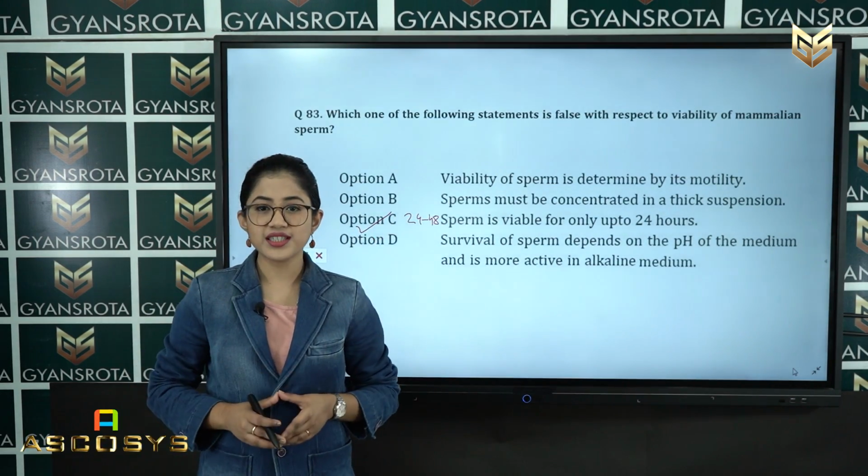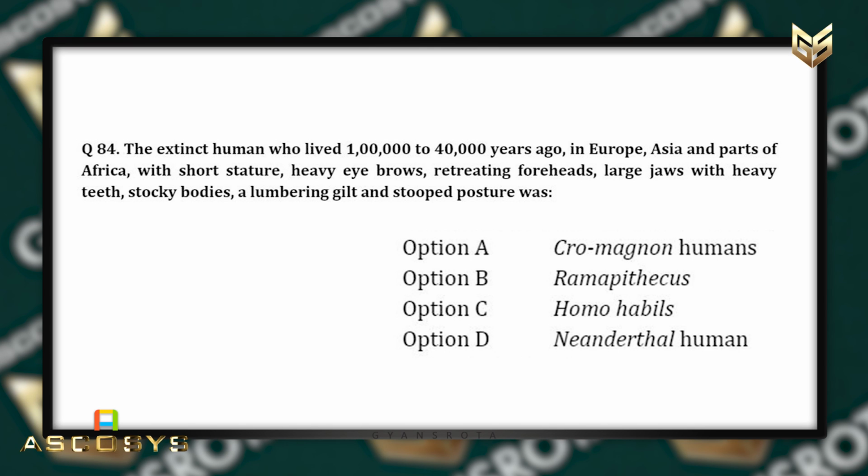Now let's see the next question, that is question number 84. The extinct human who lived 1 lakh to 40,000 years ago in Europe, Asia and parts of Africa with short stature, heavy eyebrows, retreating foreheads, large jaws with heavy teeth, stocky bodies, a lumbering gait and stooped posture was option A, Cro-Magnon humans, option B, Ramapithecus, option C, Homo habilis, and option D, Neanderthal human.